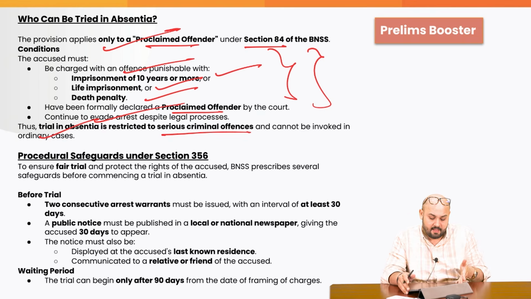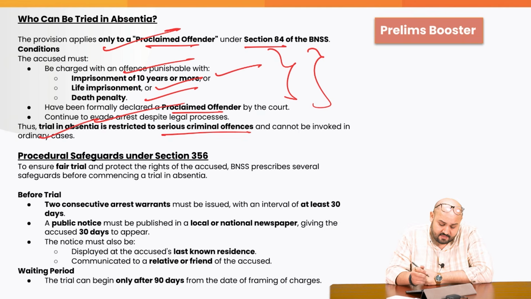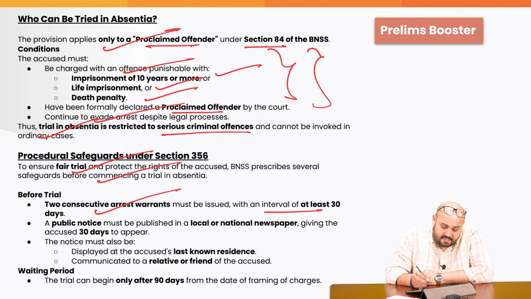It is given over here. Procedural safeguard under 356. To ensure a fair trial and protect the rights of the accused, the BNSS prescribes several safeguards before commencing a trial in absentia. Before trial, 2 consecutive arrest warrants must be issued with an interval of at least 30 days.